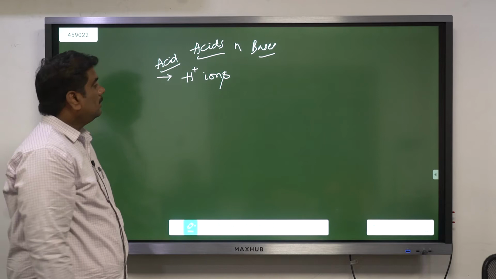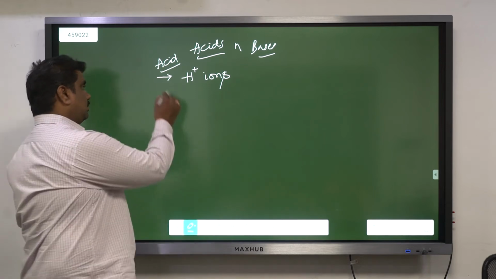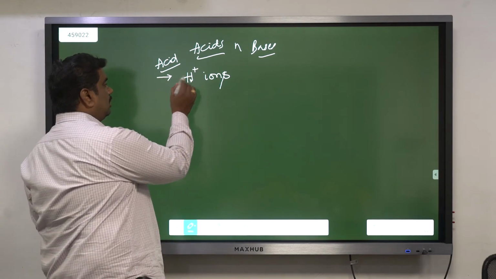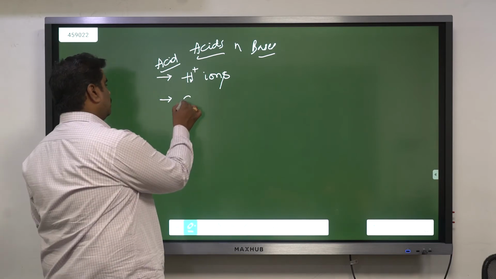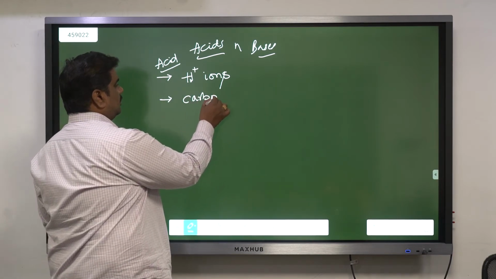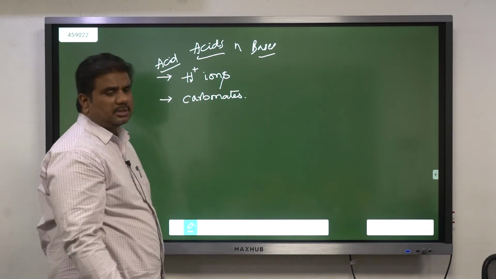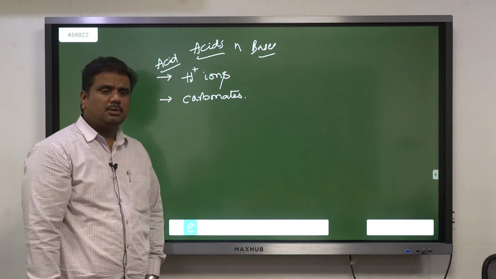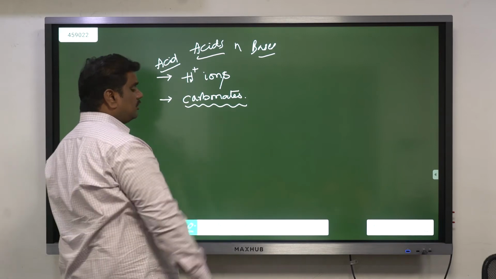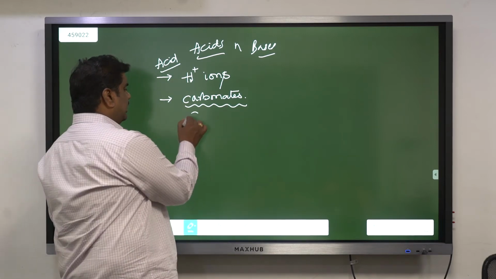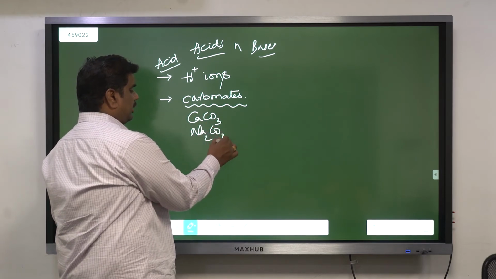Then, we're talking about the case of acids. Acids generally, in water, produce H plus ions. At the same time, acids produce carbonates. Whenever you are burning these particular acids, they produce carbonates like calcium carbonate, sodium carbonate. These acids combine with some other elements, resulting in the formation of carbonates. Carbonates could be calcium carbonate, or sodium carbonate, or any particular thing.